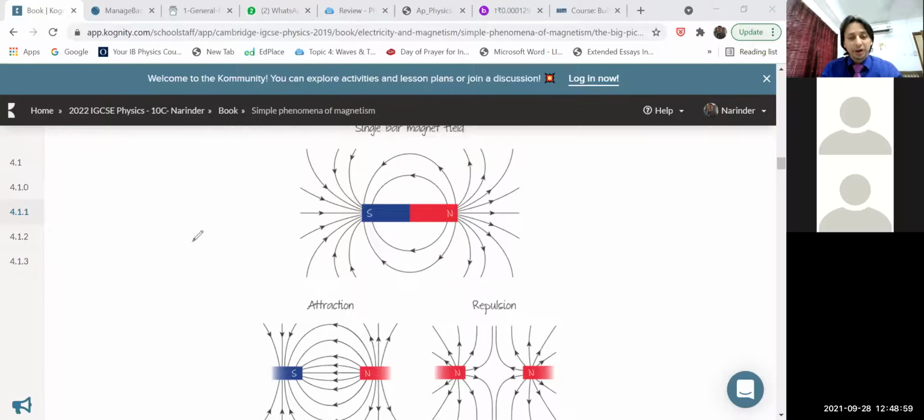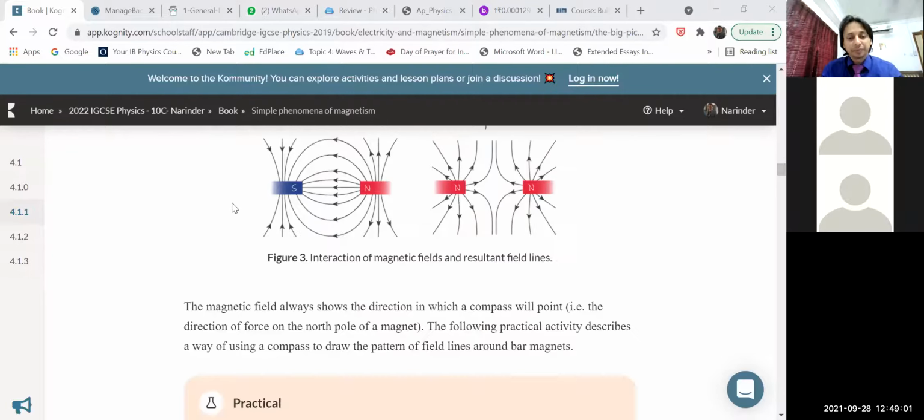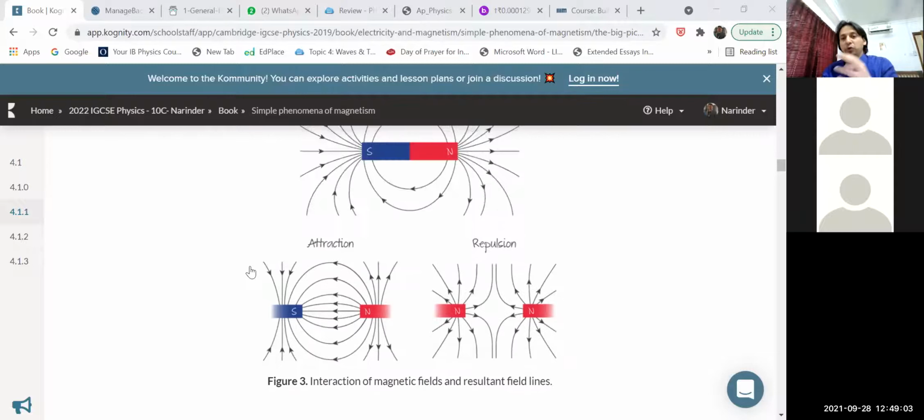Let me move ahead. In the second picture, you have a pair of magnets, each with a north pole and a south pole. Remember, children, here they have mentioned only one pole to make the diagram clear. Definitely the other pole is there, because a monopole never exists, so don't get confused. Now we have placed two magnets in such a way as you see in this diagram.